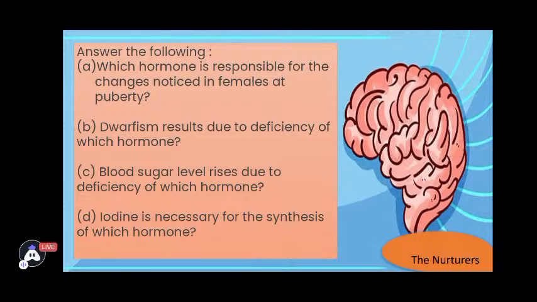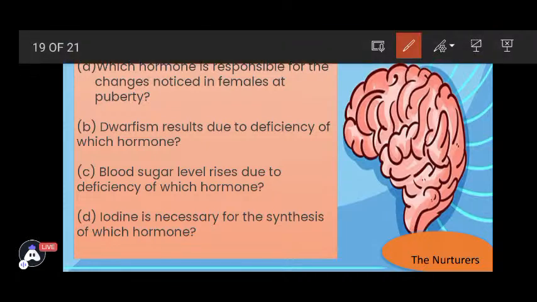So yes, which hormone is responsible for bringing the changes in females? That's estrogen. Which is the correct hormone? That is estrogen. Moving ahead to the next one. Dwarfism results due to the deficiency of which hormone? So yes, we know that the pituitary gland is responsible for secreting growth hormone.